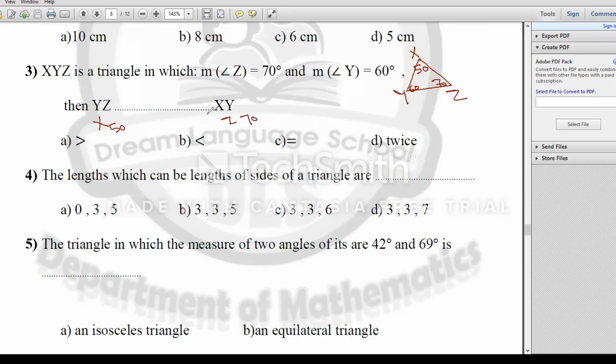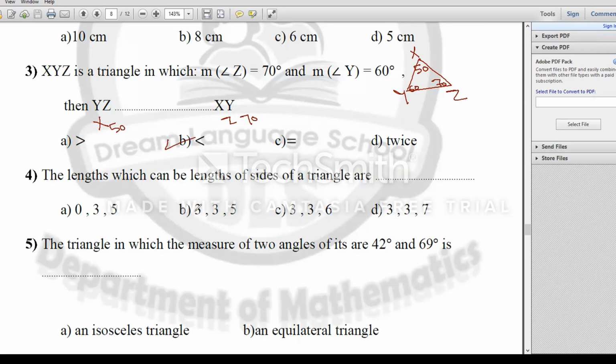Okay. Then I think YZ is smaller than XY because YZ is opposite to 50 degree, then I will choose number B.